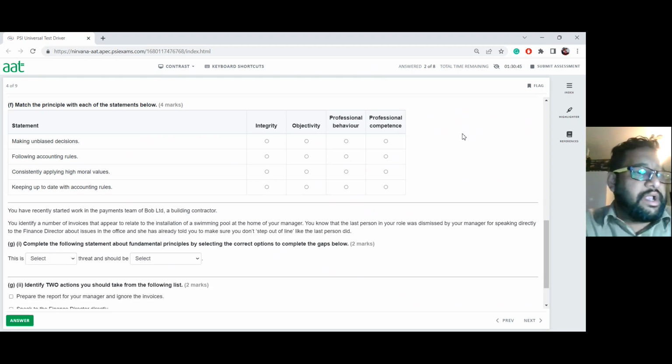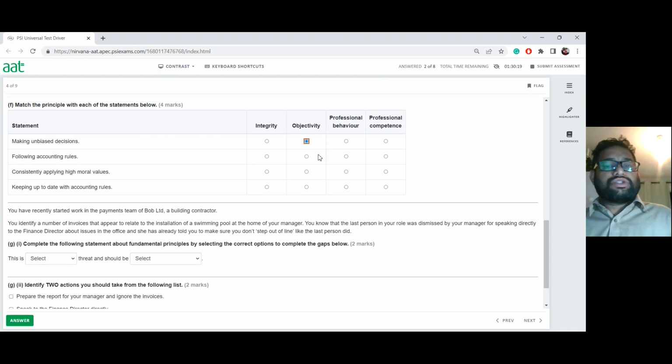So the first one is making unbiased decisions. That is what we call objectivity. Integrity means being honest and straightforward. Objectivity means you have no bias in your decision making. That means somebody does not come and tell you what you have to do. You have to use your own mind to make up the decisions. So this one is going to be objectivity.